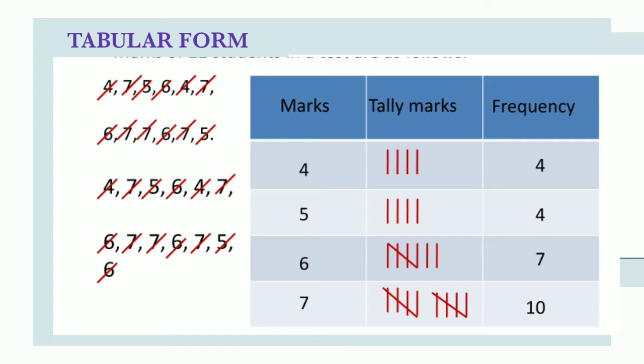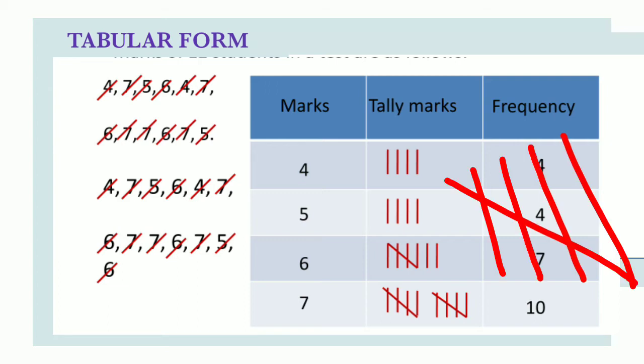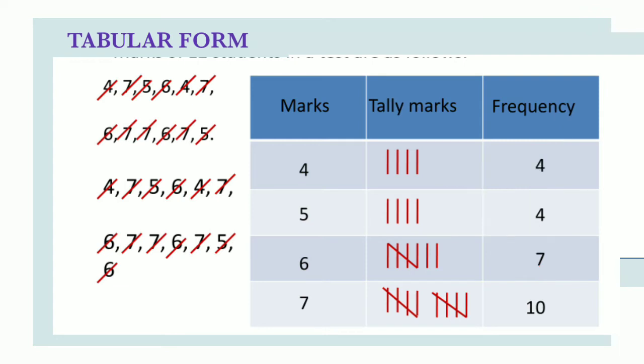Then 6 is 7 times. So 1, 2, 3, 4, then the fifth is a cross line, then 1, 2. So 5 plus 2 equal to 7. Then 7 is 5 plus 5. So that means 10 times repeated. So the frequency is 10. So this is the tabular form of the given data.